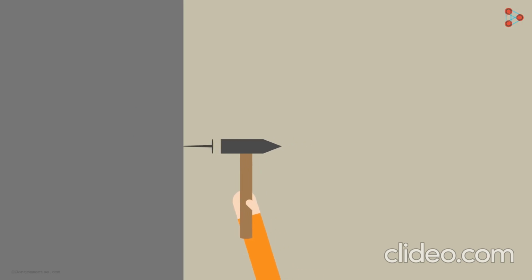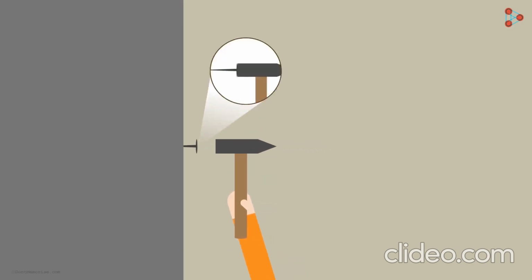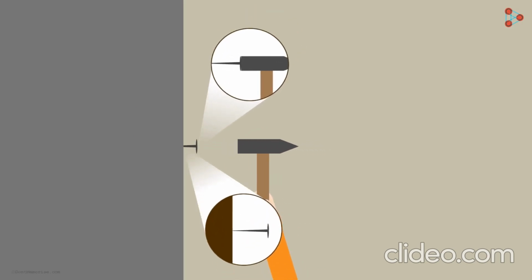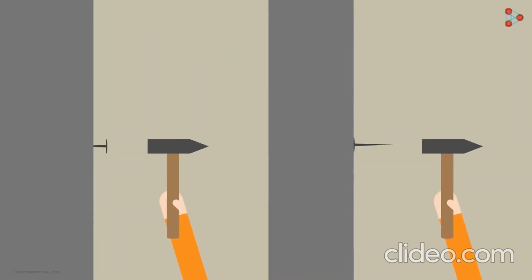When you hammer an iron nail, you apply force on the flat side of the nail. The pointed side of the nail, which is in contact with the wall, then applies the force on the wall and tries to pierce it. Now let me ask you an interesting question. What will happen if you hammer the pointed side and try to pierce the flat side of the nail?